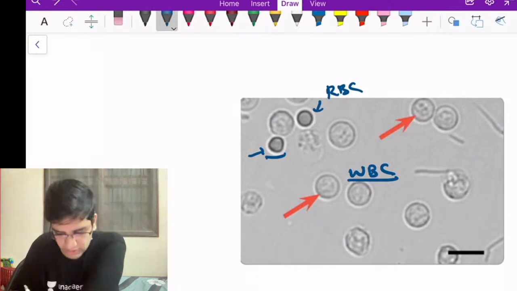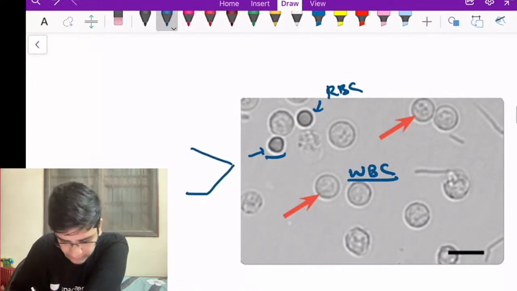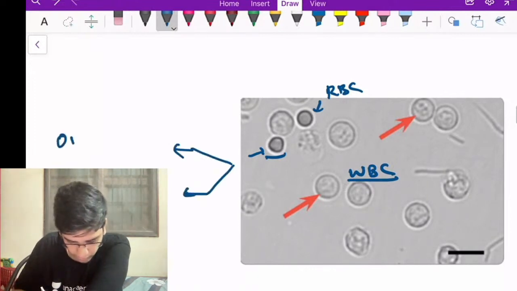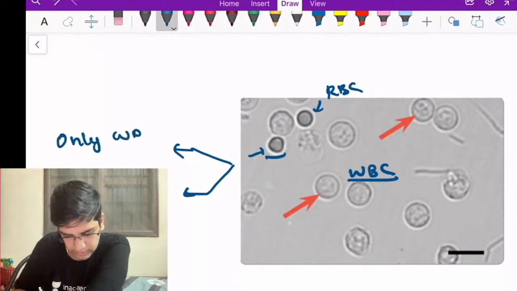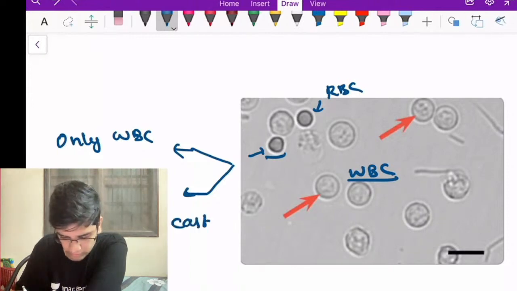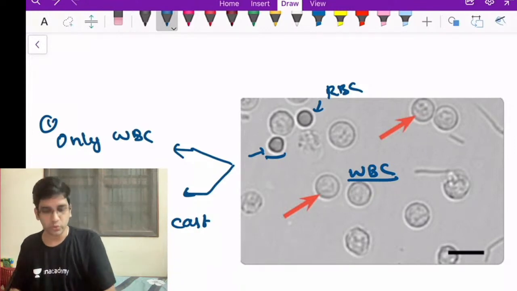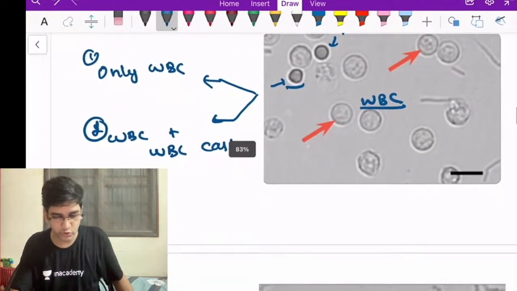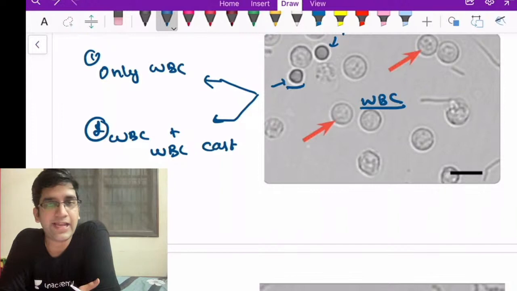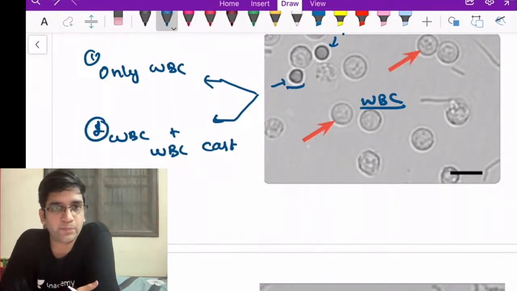When I see WBCs in urine, I'm going to give you two possibilities. One, only WBCs in urine, and two, WBCs in urine plus WBC casts. Which of these two do you think will be the diagnosis for pyelonephritis? First one or second one?